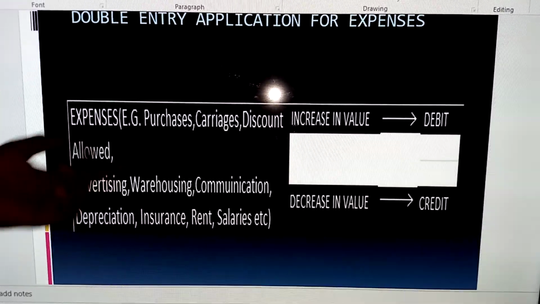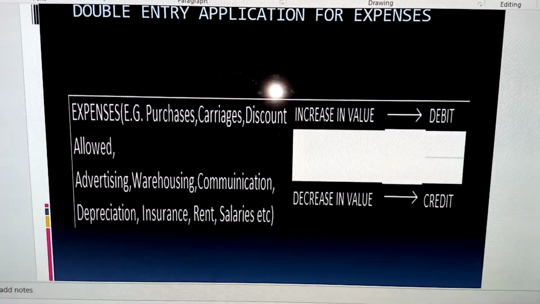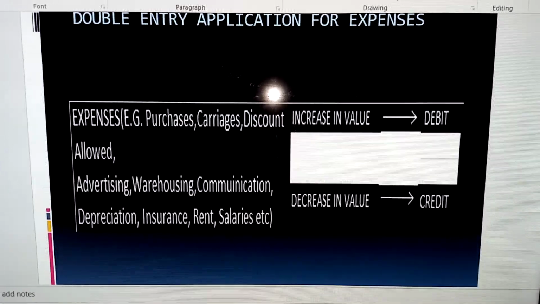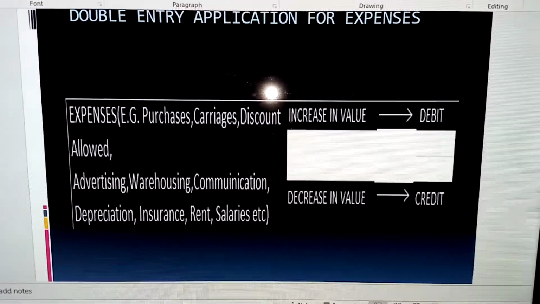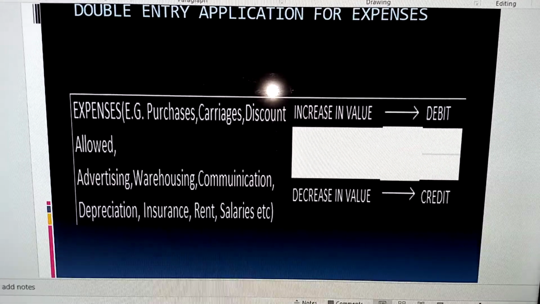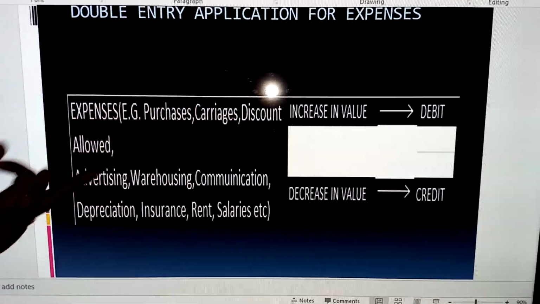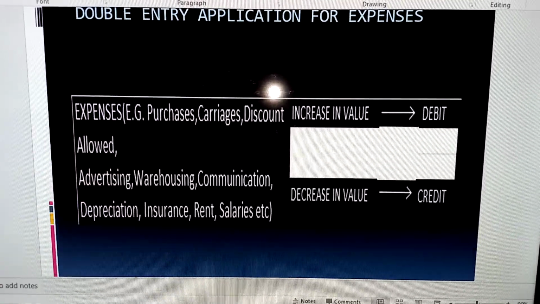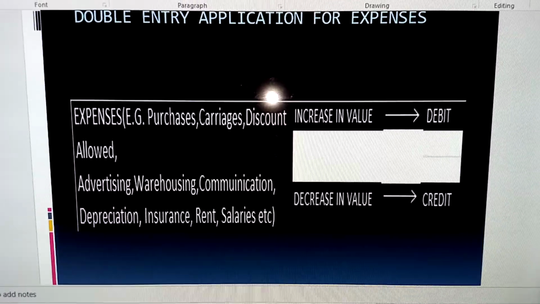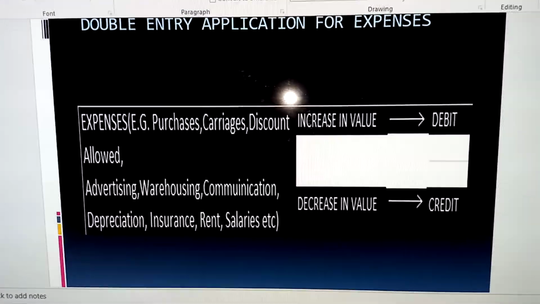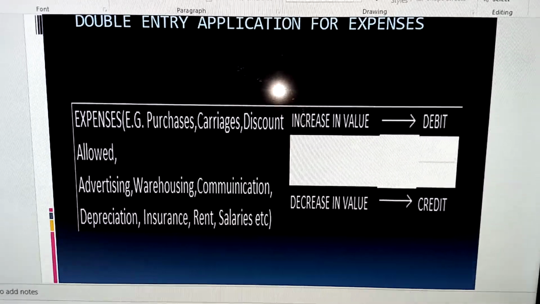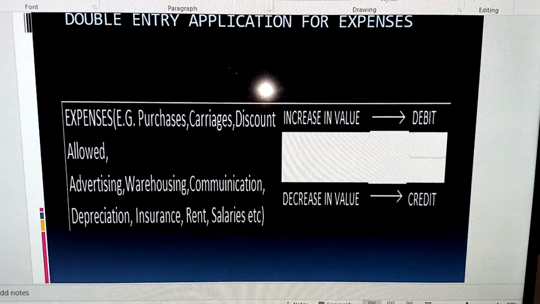I gave examples. Expenses include purchases, that is, when you buy the goods that you deal in. Carriages: you can spend money to bring the goods you purchased into the business, or to send goods sold to customers. So carriage inward and carriage outward are expenses. We have discounts allowed, advertising, and warehousing, when you have the space where you put your products. Sometimes they call them goods banks, but generally it's called a warehouse. That's where goods are stored to be sold.